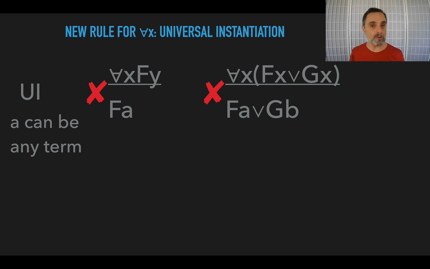You can't do that. You have to replace them uniformly. So you pick whichever term you want to be the new term, a or b or i or z or x or whatever, and then all of the x's have to be replaced by that one new term. And so both of those are not legitimate applications of UI.